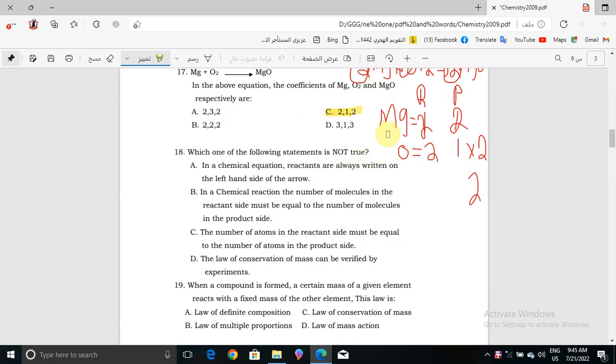Okay, he said which one is not correct. So that means C is the statement which is not correct. Why? Because it says the number of atoms in the reactant side must be equal to the number of atoms in the product side. And this one is not correct.